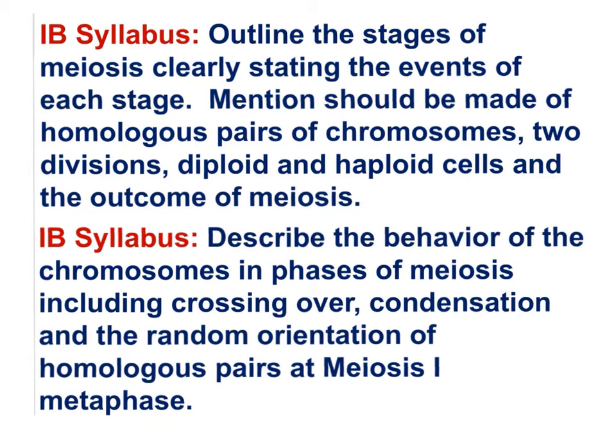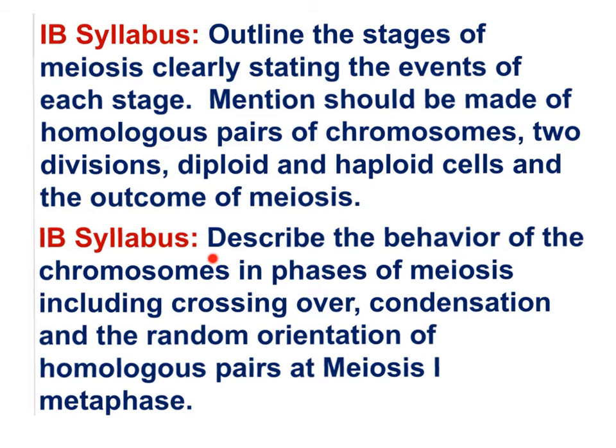Maybe now you will better understand my long lead-in to meiosis. Here are the relevant IB syllabus statements. Outline the stages of meiosis, clearly stating the events of each stage. Mention should be made of homologous pairs of chromosomes, 2 divisions, diploid and haploid cells, and the outcome of meiosis.